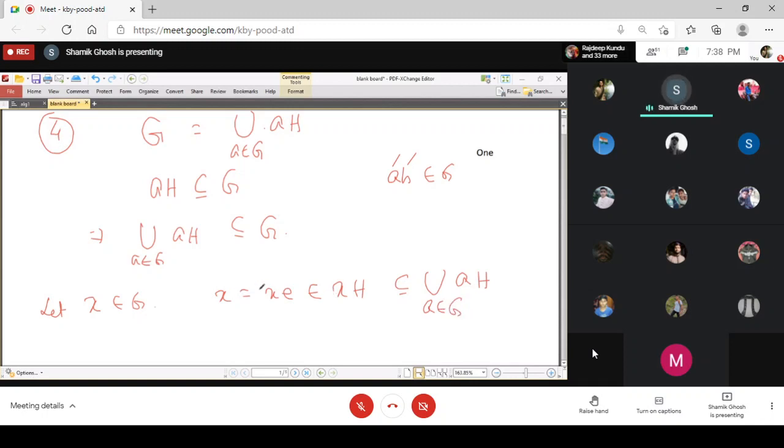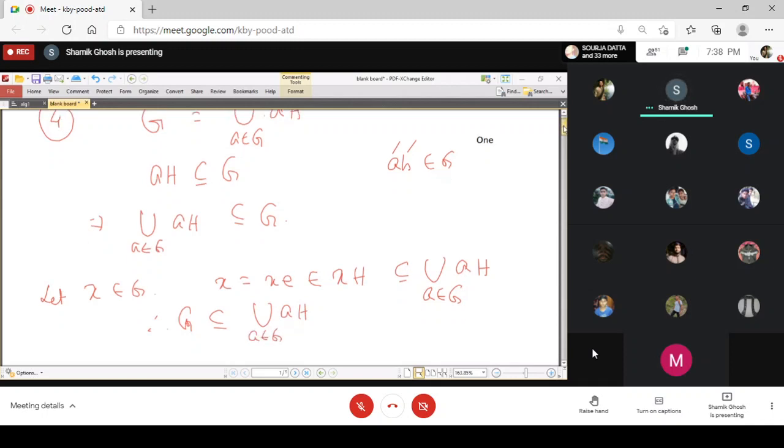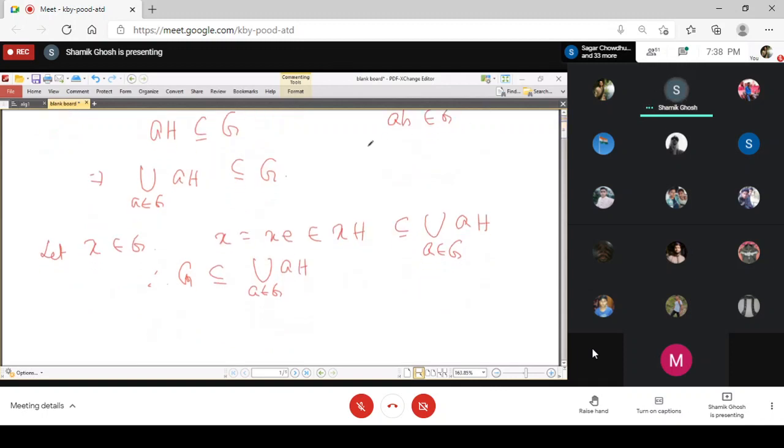And so x belongs to the union. And so you have that G is a subset of the union of the cosets of H. From these two parts, the union is a subset of G and G is a subset of the union, so you get that G is the union of the cosets of H.